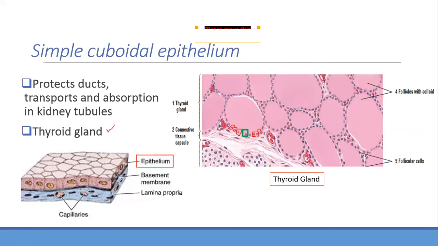Again, what I drew there, remember the square? Look at the nucleus in the center, on the basement membrane. Now, what are the other functions? It protects the duct. It does some transportation and absorption in kidney tubules, that is PCT, DCT and all that. At least remember thyroid gland as an example for simple cuboidal. Is it clear? What is the meaning of squamous? Squamous means flat. Good, let's move.